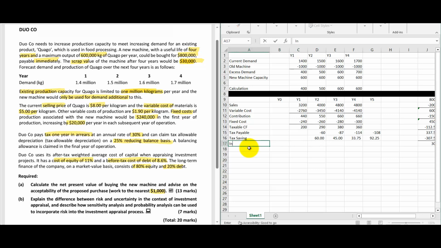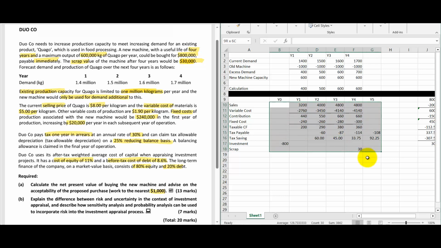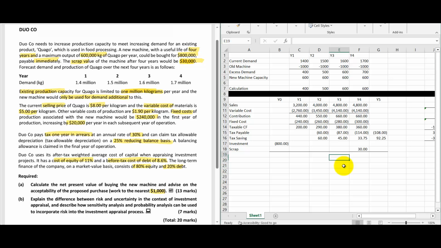Now let's record the investment and the scrap. So investment is 800. Scrap is there for the 4th year. It is 30. Scrap is 30. Now we can get the net cash flows. So let me select this entire area and let me put the decimal places to make my calculation nice. Okay. So now let's get the net cash flows.